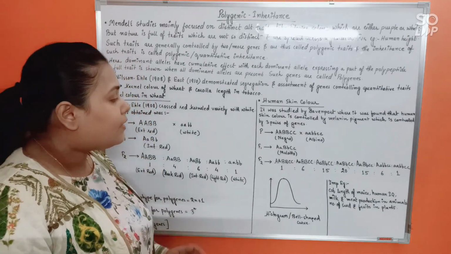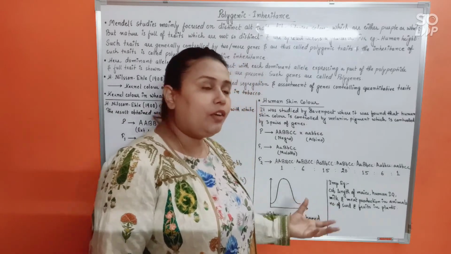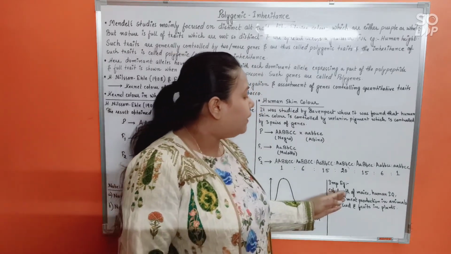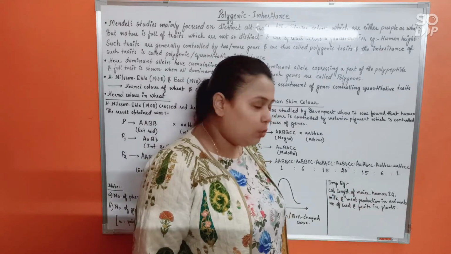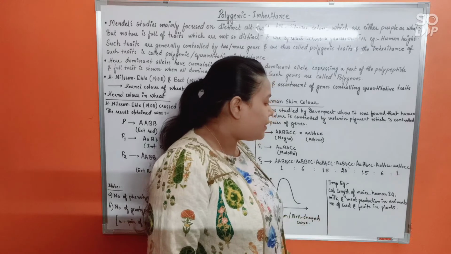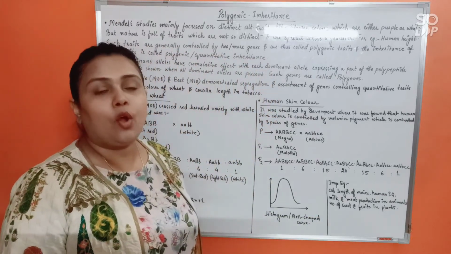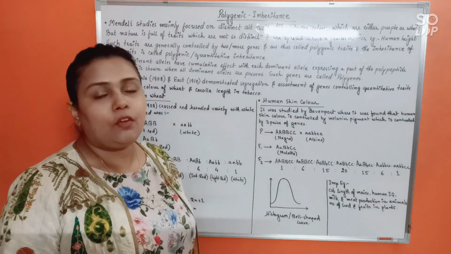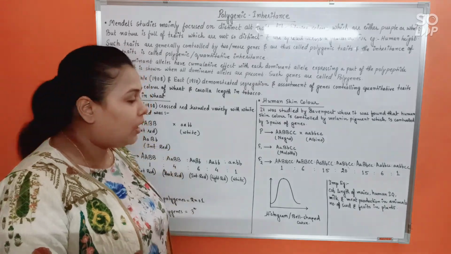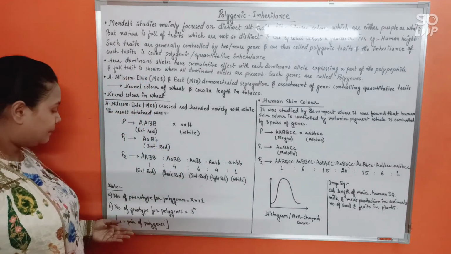Fine. Next, other important examples for polygenic inheritance would be cob length of maize, human IQ, milk and meat production in animals, number of seeds and fruits in plants. All of these are important examples of polygenic inheritance. The last thing that you should remember is our two formulas.